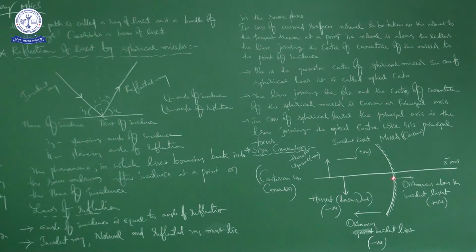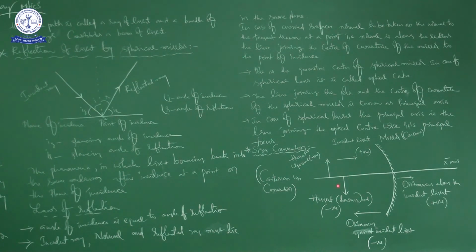So radius of curvature is the distance from pole to the center of curvature. Next, what is object distance? For example, if this is the object, the distance of the object from the pole is said to be object distance.